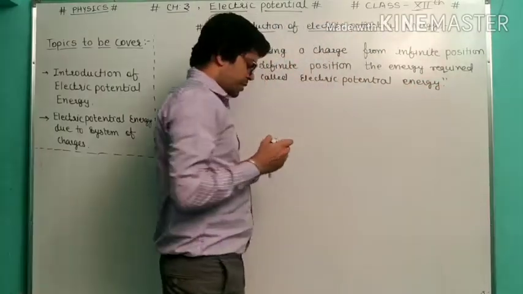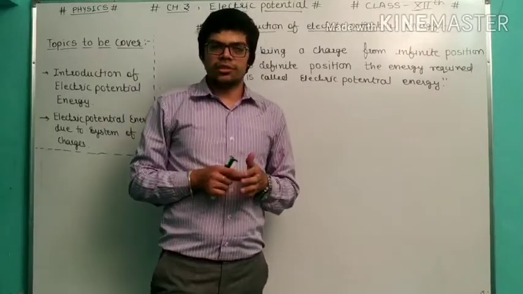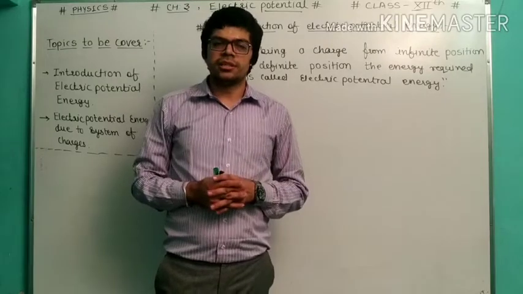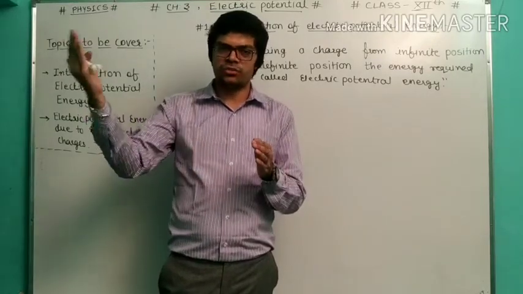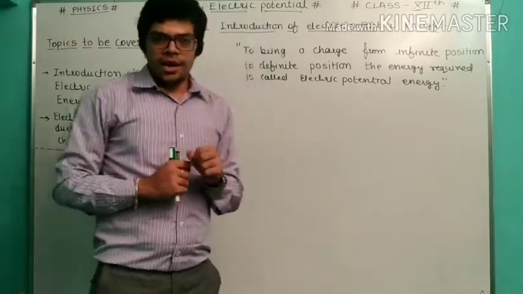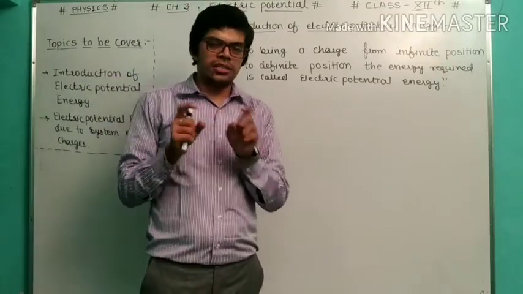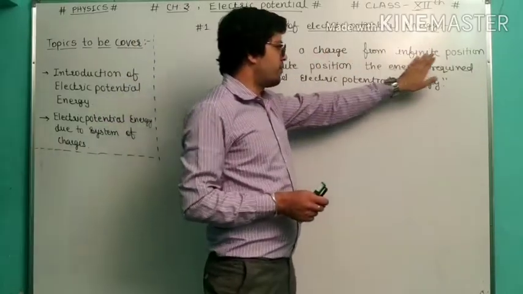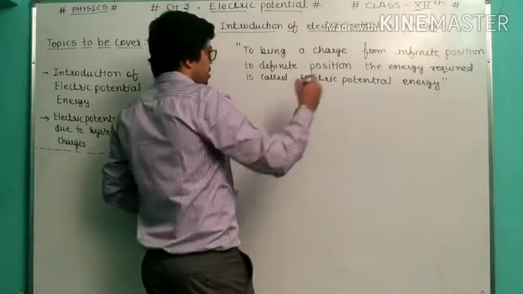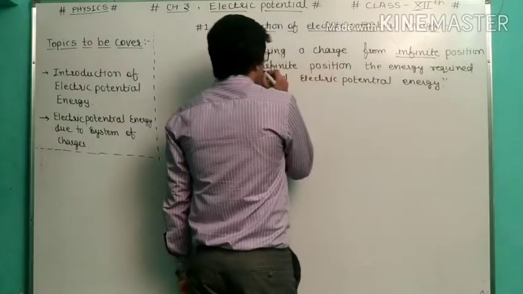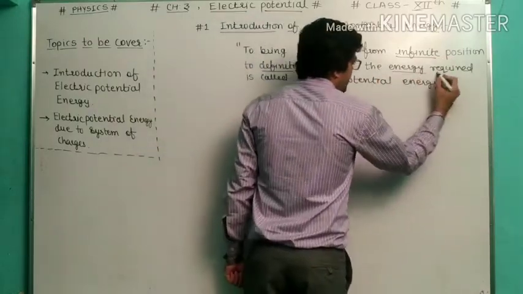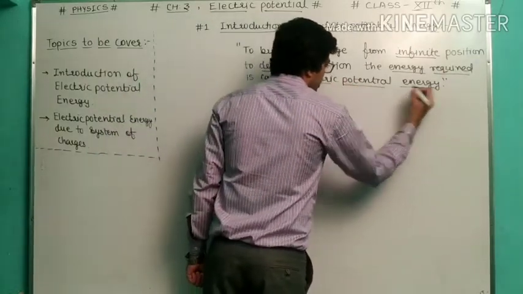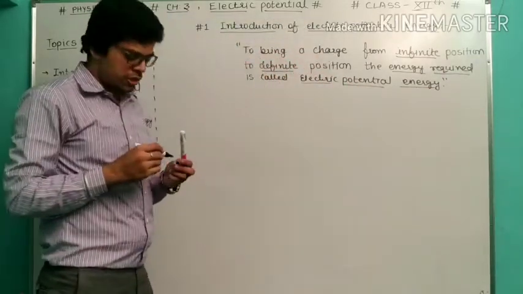During the starting of the chapter, we already discussed what we mean by electric potential. Electric potential means we are bringing a charge from infinite to definite. And now we are talking about energy. So what is the change? Electric potential, and added is energy. We are bringing a charge from infinite to definite position, and whatever amount of energy is required is called electric potential energy.